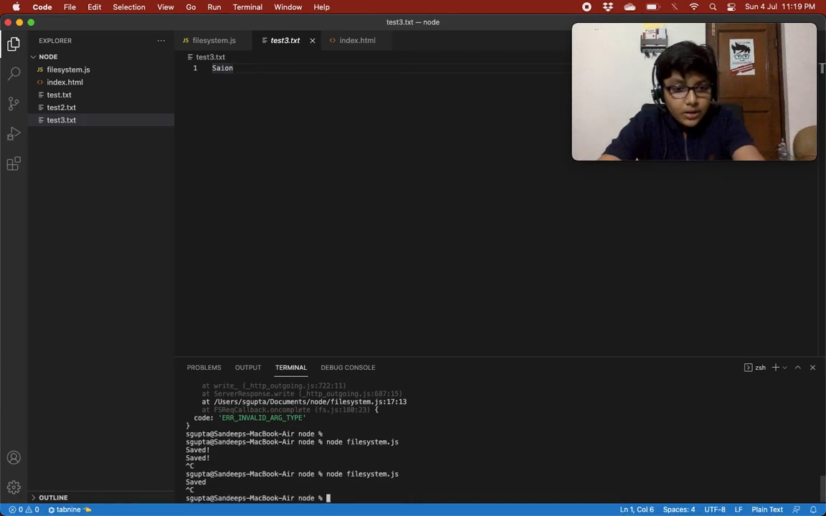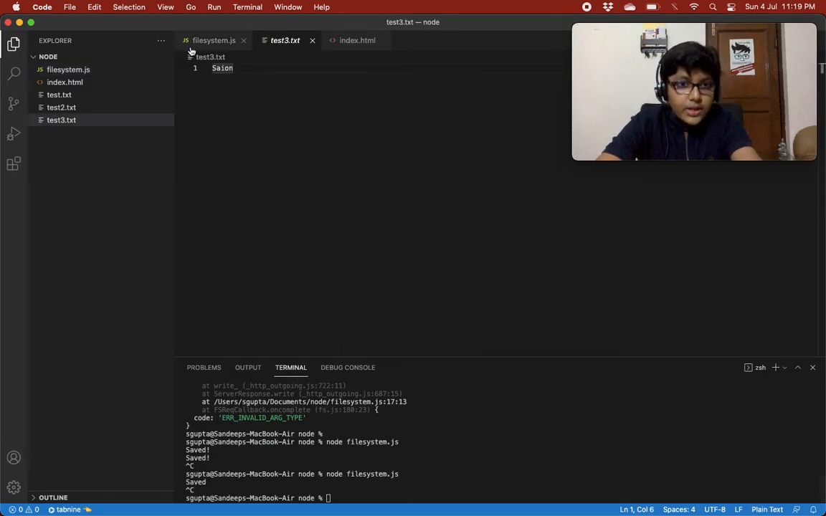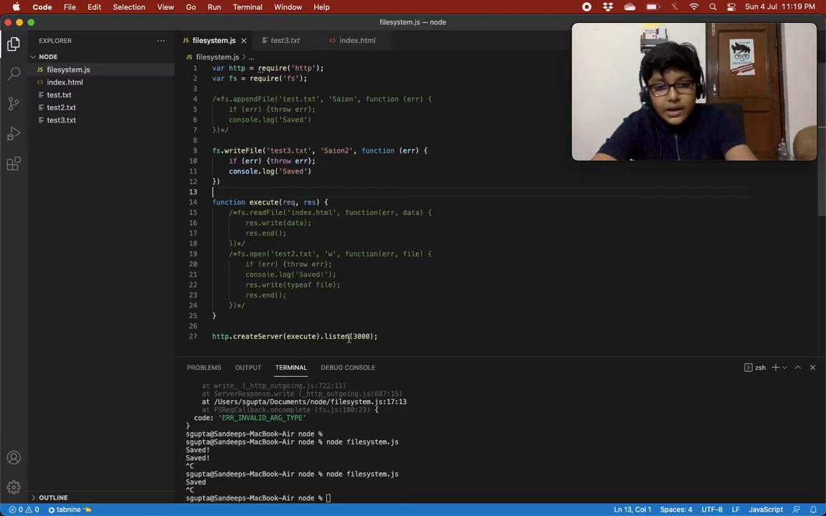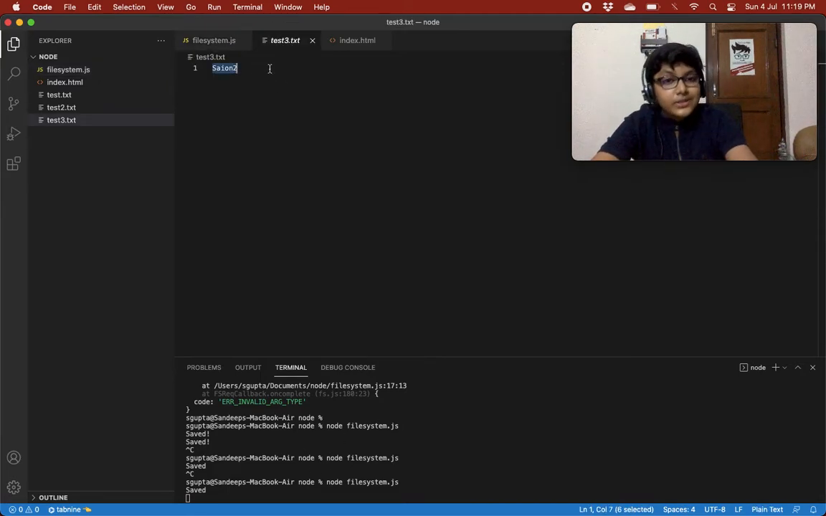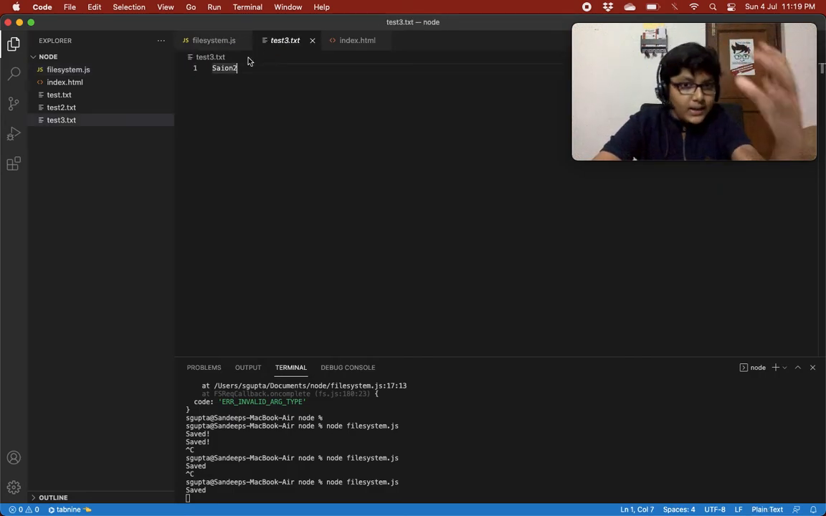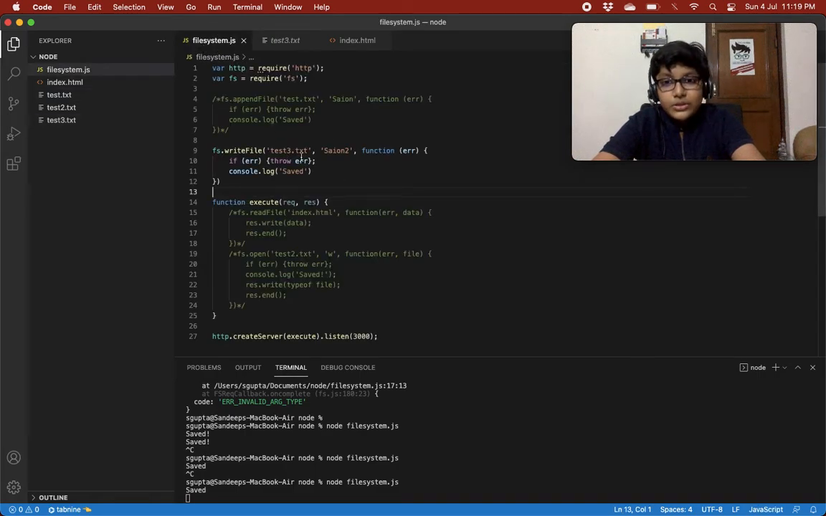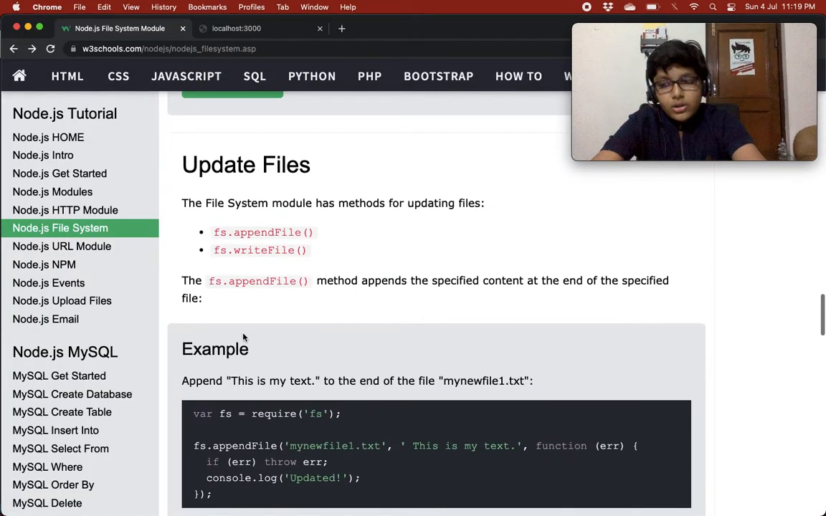For example, over here we have given Saion 2. So in test3.txt there will be only Saion 2, okay, as write file overrides it. So if we check, this Saion 2 as write file has overwritten all the content in test3.txt, as it found it was existing, so it overrode the content that was there. So we have just learned create files.